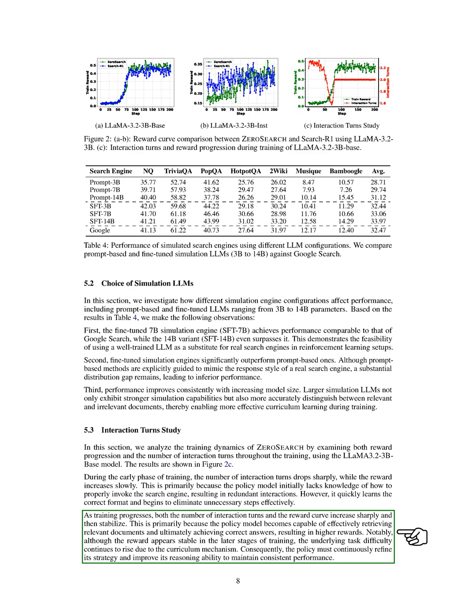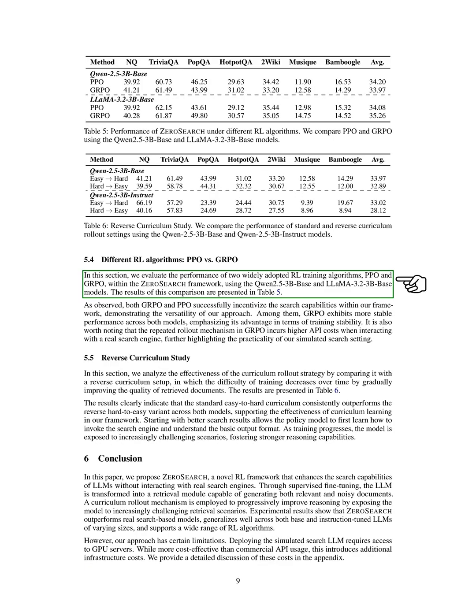Although rewards stabilize later, task difficulty increases, requiring the policy to refine its strategy continuously. Finally, we evaluate the performance of 2 popular RL algorithms, PPO and GRPO, within the ZEROSEARCH framework using the Qwen 2.5-3B base and LLaMA 3.2-3B base models.